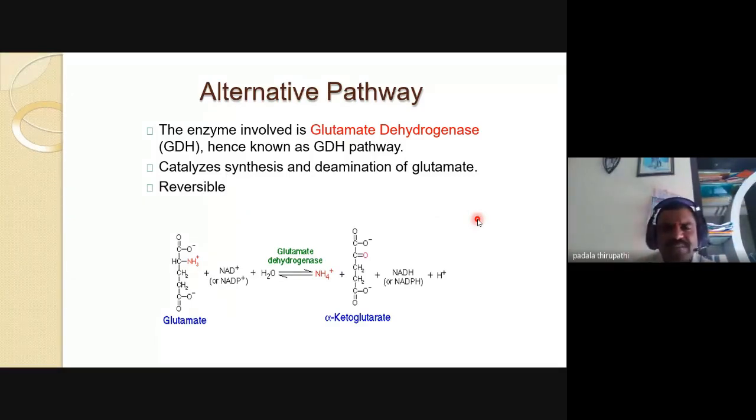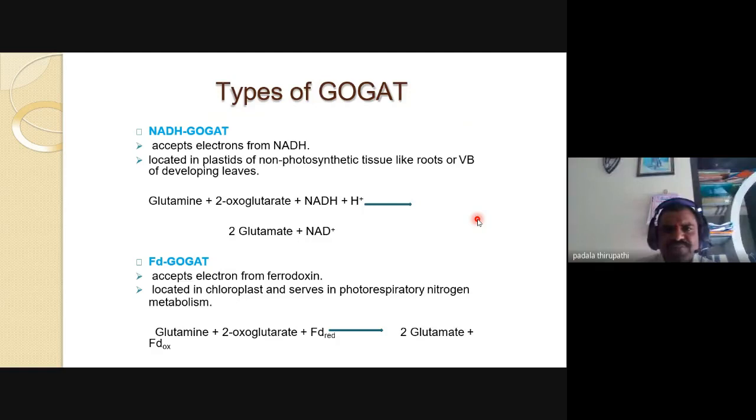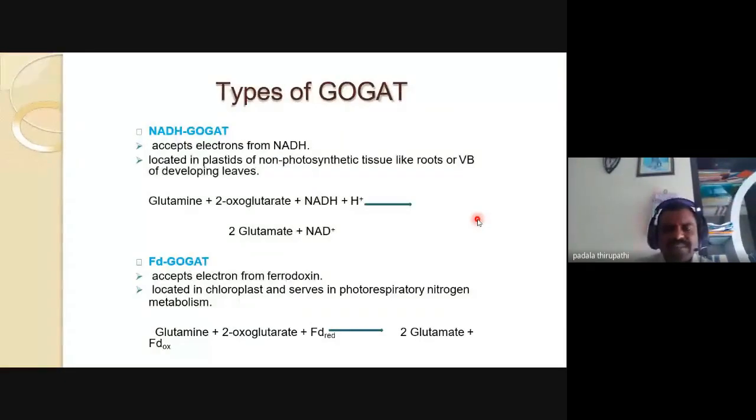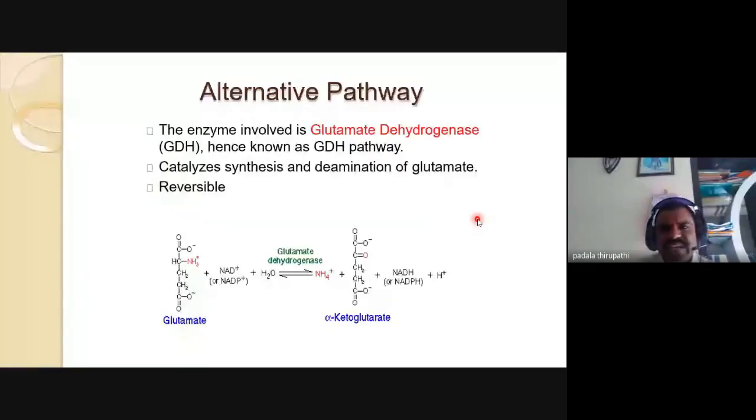Is it clear? Is the slide visible? The alternative pathway. In this alternative pathway, the enzyme involved is glutamate dehydrogenase, that is GDH. Hence, this is also known as the GDH pathway. In the previous pathways, what did we observe? NADH GOGAT, then FD GOGAT. Here it is the GDH pathway. GDH means glutamate dehydrogenase pathway.